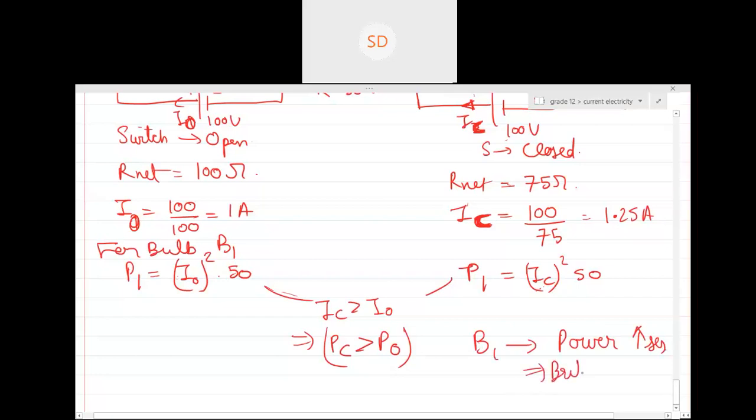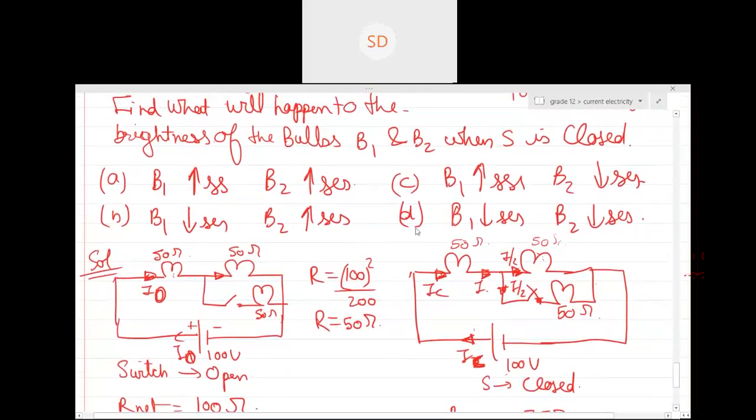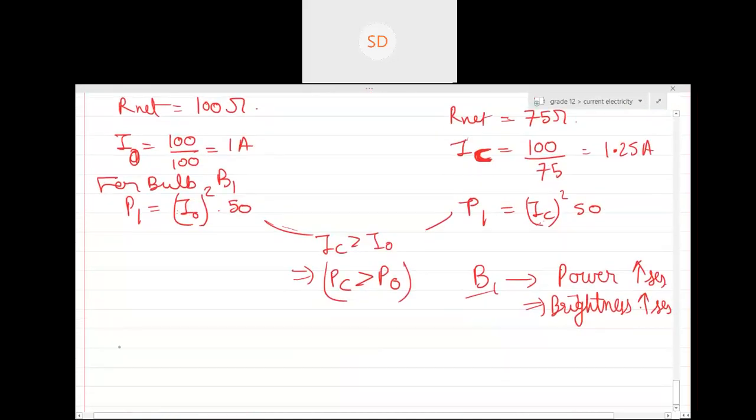Is this clear, guys? Yes or no, guys? Yes, sir. This is the analysis for B1. So basically from this, your answer will be either A or C, right?